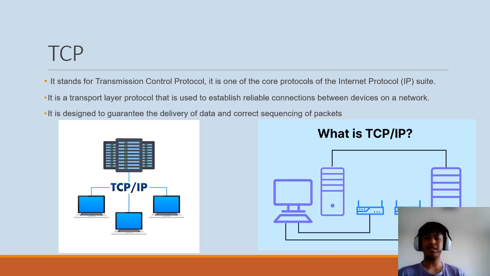TCP. TCP is a transport protocol that is designed to establish a reliable connection between devices. It operates on the transport layer of the OSI model and uses a three-way handshake to initiate a connection, ensure reliability through retransmission and flow control, and tear down a connection when it is no longer needed.